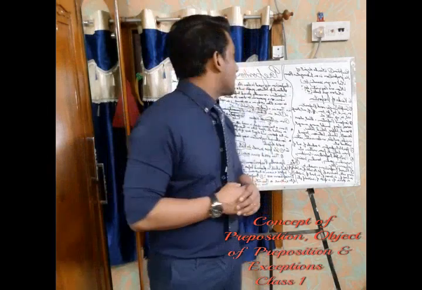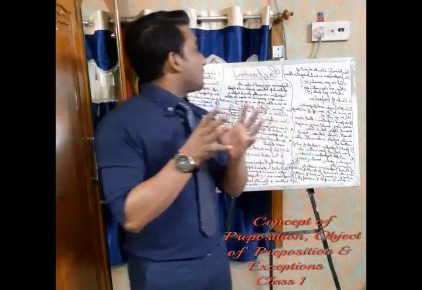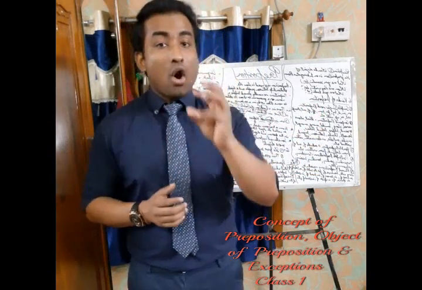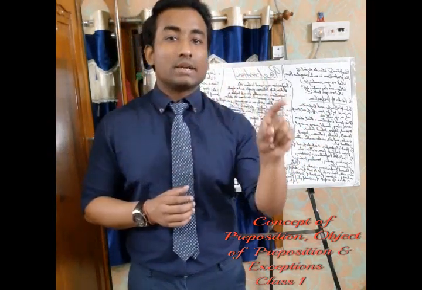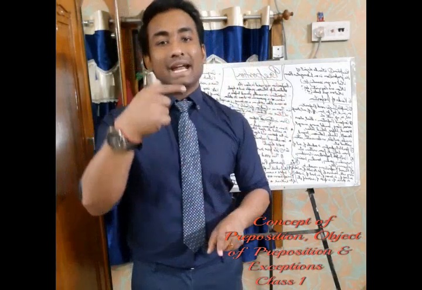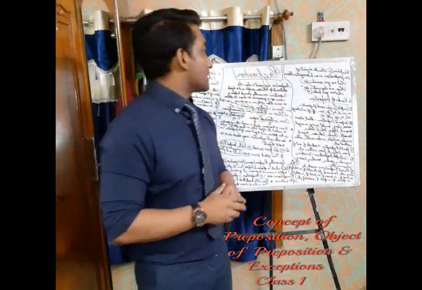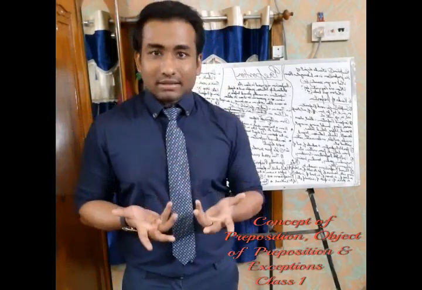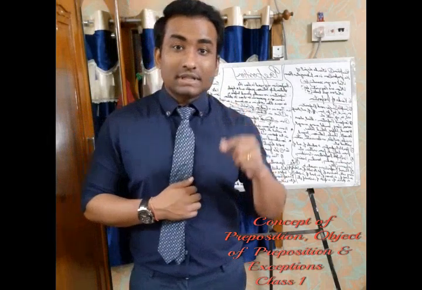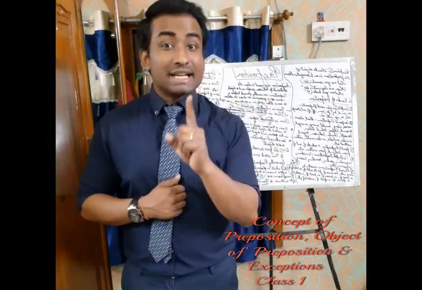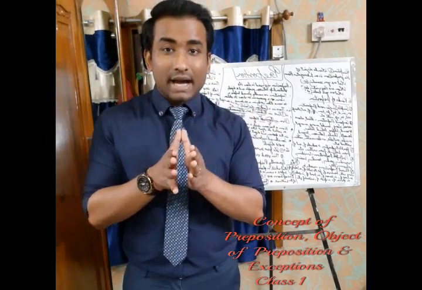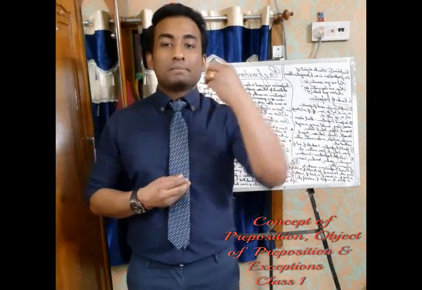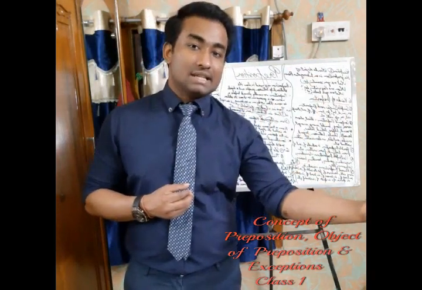One more exception is there, which is when the object of the preposition is an interrogative pronoun. When the object of the preposition is an interrogative pronoun, then also the preposition will come at the end of the sentence. Let us take some examples. What are you searching for? We ask this kind of question. Here "for" is again a preposition, but it is an interrogative sentence. So mind it, guys, in interrogative sentences also we use prepositions at the end of the sentence.